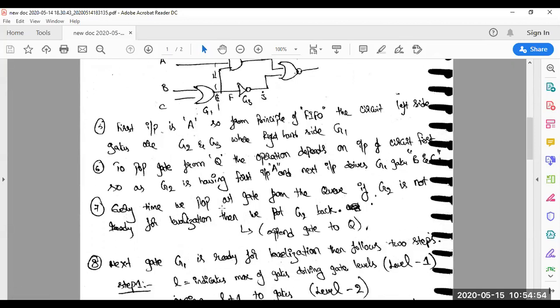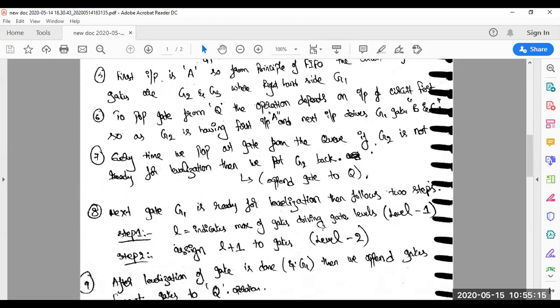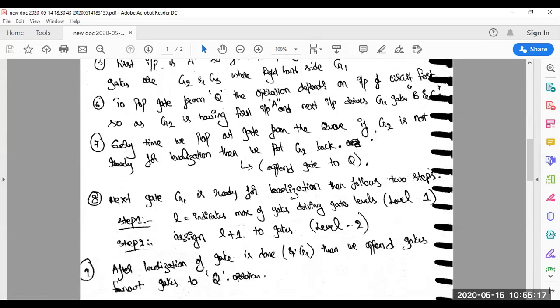So every time we pop out a gate of the Q, if G2 is not ready for the levelization, then we put the G2 back. Why? Because it depends upon the next input, right? That's the reason we put back the G2 gate. Next we come to the next gate, G1, which is ready for the levelization, and follow the two steps.